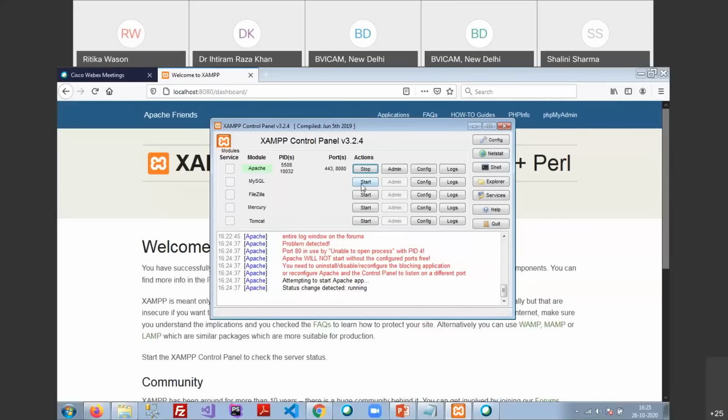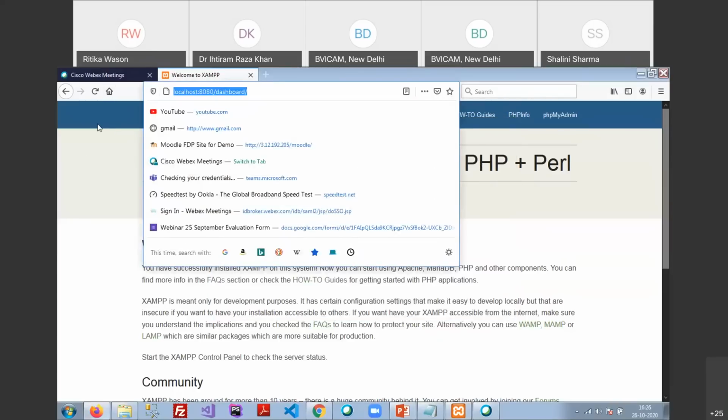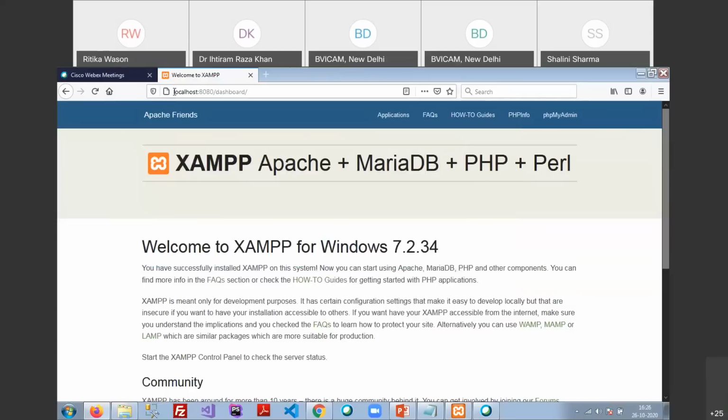Okay. Next one is MySQL. So just click on start, and this time MySQL has turned green, and it always uses port number 3306, which is the default port number used by MySQL. Okay, so we can check: when I type localhost port number 8080, it returns the XAMPP Apache page, with MariaDB instead of MySQL, it is using MariaDB.